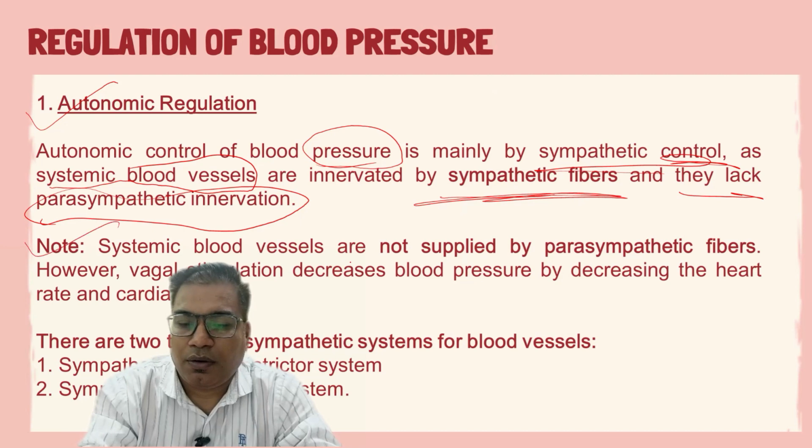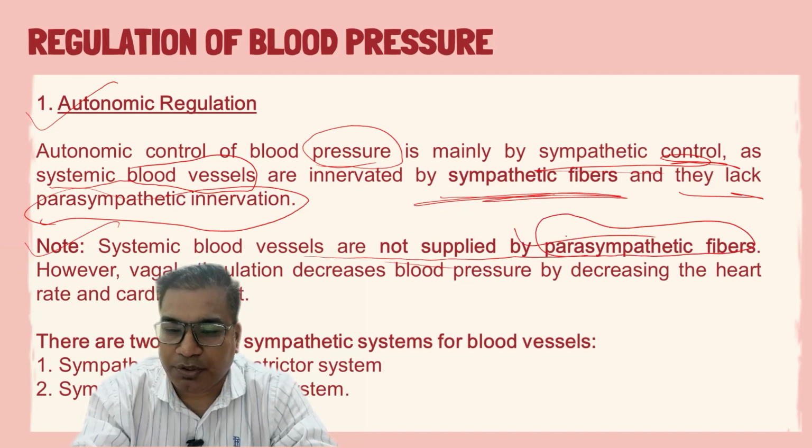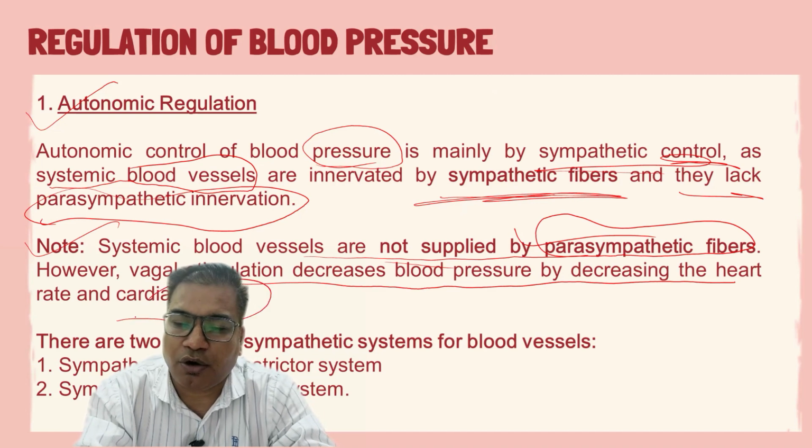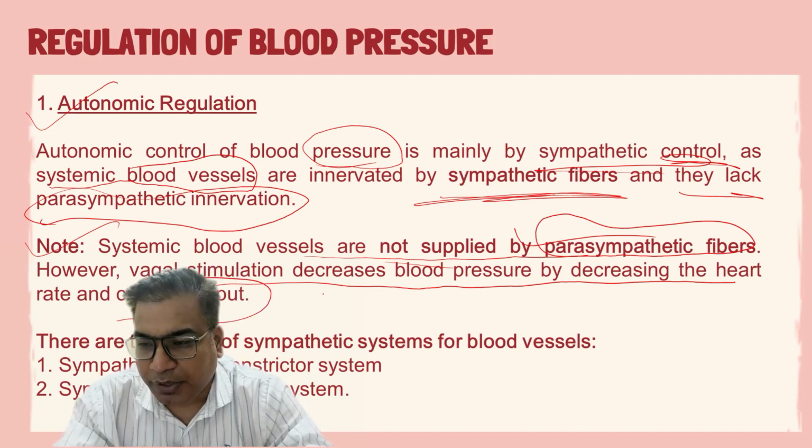In this note, we have mentioned that these systemic blood vessels are not supplied by the parasympathetic fibers. Sometimes vagal stimulation also decreases blood pressure by decreasing the heart rate and cardiac output, but directly they do not have any nerve supply through the parasympathetic fibers.